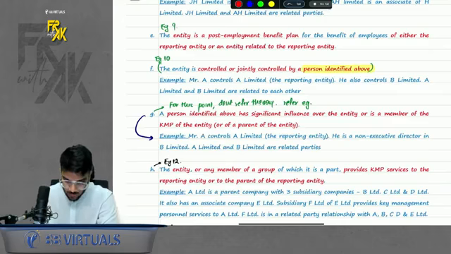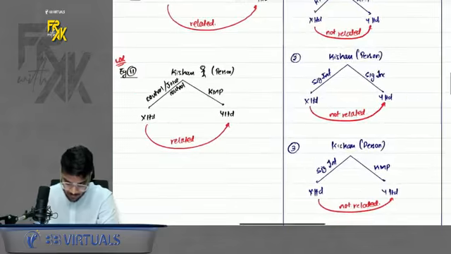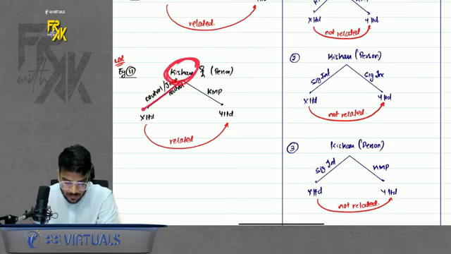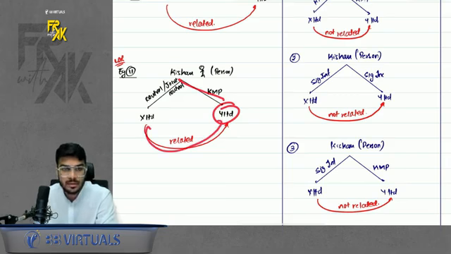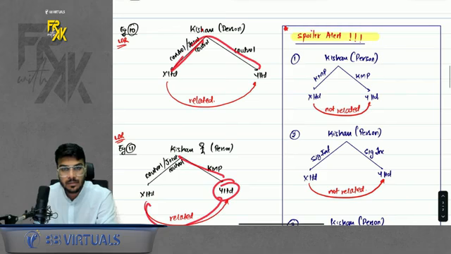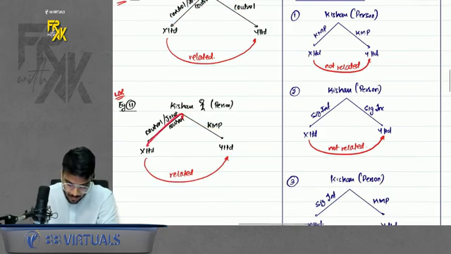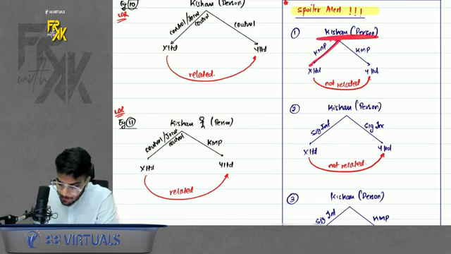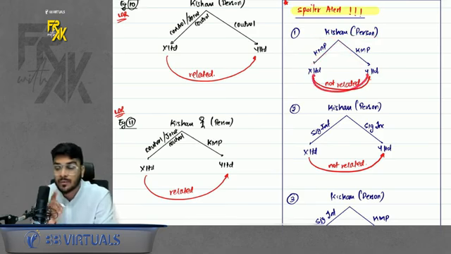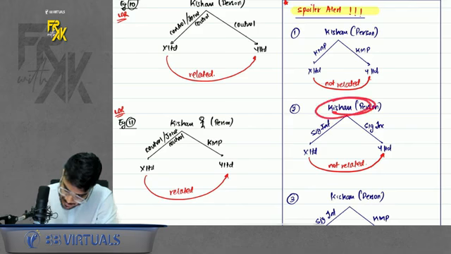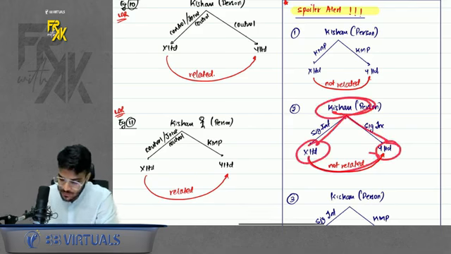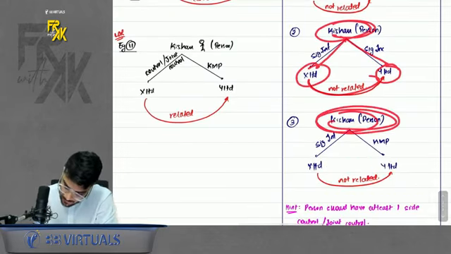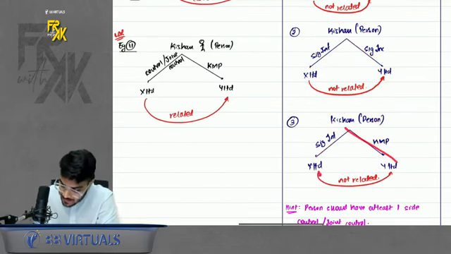Next point, G point. Don't read the theory, read the example only for this. If this person has control or joint control in one company and is KMP in another company, then also they are related. So basically, if it is control in two companies, related. If one control and one KMP, it is related. Now the spoiler alert, please remember: if this person is only KMP in two companies, these two companies won't become related. If this person has only influence in two companies, these two companies won't become related. If this person has influence in one company and is KMP in another, still they are not related.